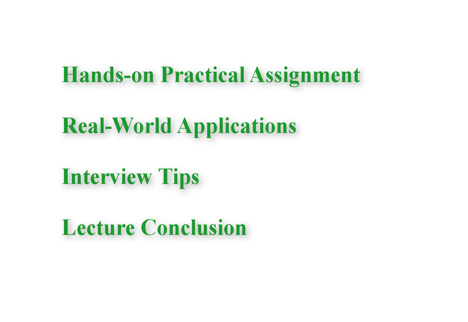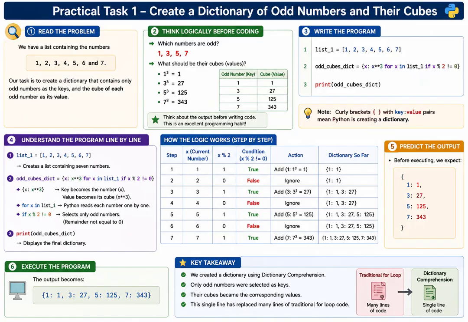Remember one important thing: programming is not a theoretical subject. You don't become a programmer by reading notes. You become a programmer by writing programs, making mistakes, debugging them, and finally getting the correct output. So in this final section, we will solve two practical programming tasks together, exactly like we would do in a coding interview or a laboratory session. These examples are taken from today's module and will help you understand how list comprehension is used in real programming problems. Practical task 1, a dictionary of odd numbers and their cubes.